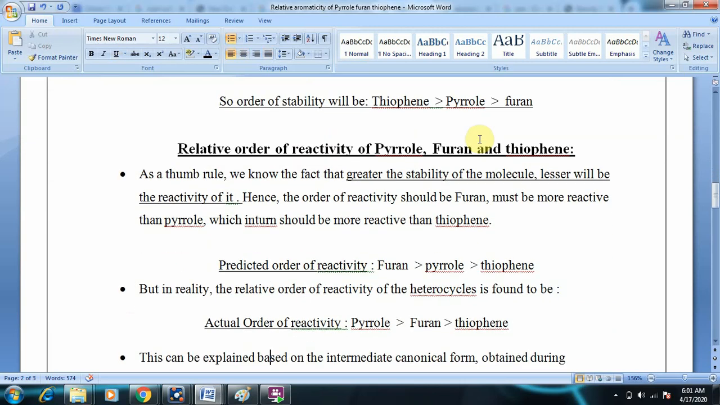And coming to the relative order of reactivity, we know that stability is inversely proportional to reactivity. Stability is thiophene more stable than pyrrole, more stable than furan. So obviously the reactivity should be furan more reactive than pyrrole, more reactive than thiophene. This will be the predicted order of reactivity. But in practice it is found that pyrrole is more reactive than furan, which is more reactive than thiophene. Why is this difference occurring?